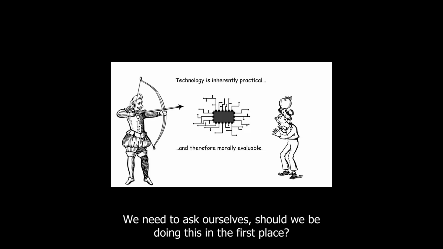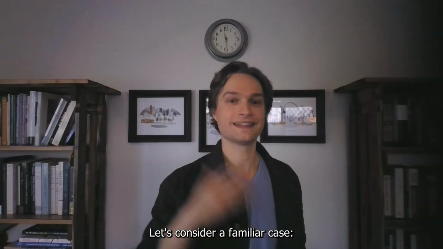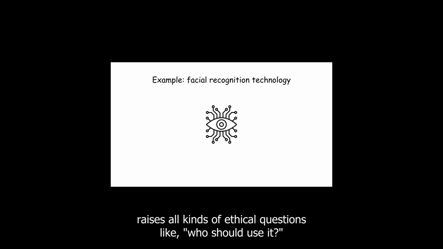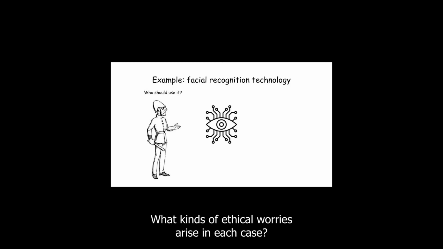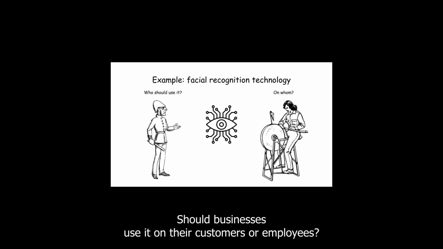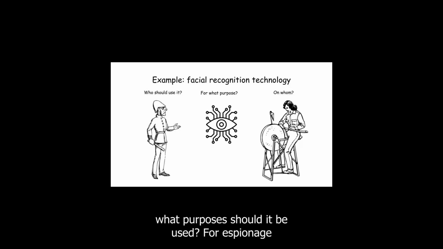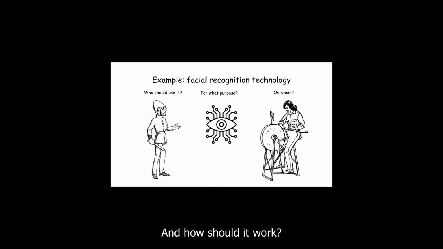We need to ask ourselves, should we be doing this in the first place? And if so, should we be doing it in this way? Let's consider a familiar case. Facial recognition technology raises all kinds of ethical questions, like who should use it? Maybe the state, or private organizations, or just individual consumers? What kinds of ethical worries arise in each case? On whom should these tools be used? Should the state use it on its citizens? Should businesses use it on their customers or employees? Should we only use it on ourselves? And for what purposes should it be used? For espionage or advertising or performance monitoring or personal security? And how should it work?